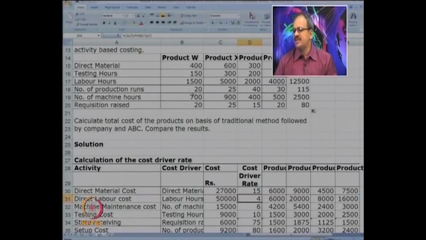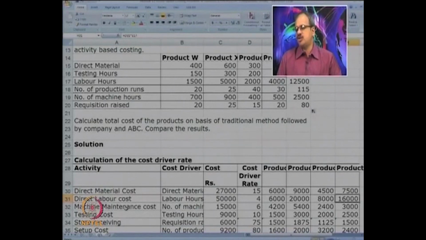Now this 4 rupees is multiplied by the number of hours for W, X, Y and Z. So 4 into 1,500, that is 6,000, then 4 into 5,000, that is 20,000 and so on. So 6,000, 20,000, 8,000 and 16,000. This is the labor cost for each product.